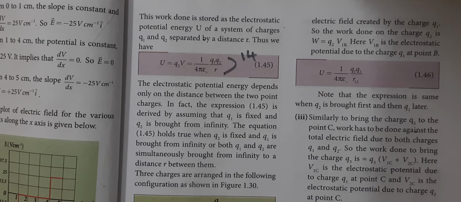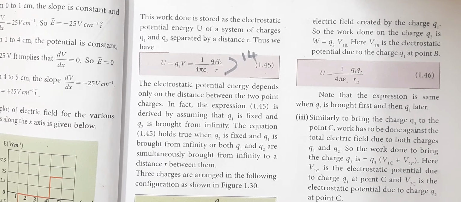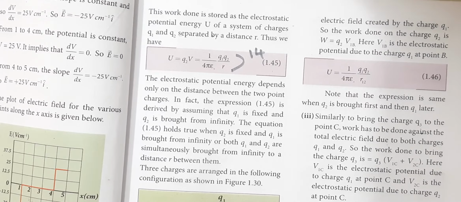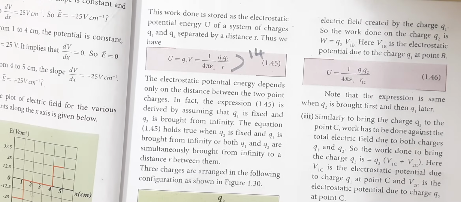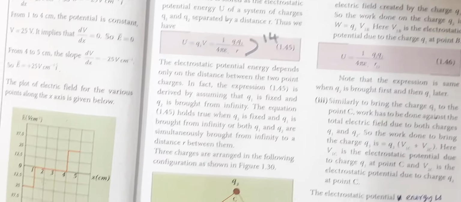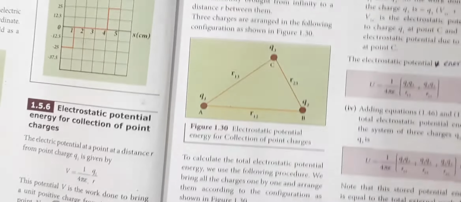Okay, so the work done to bring the charge from one point to another point is stored as a potential energy. So potential energy means U. So this is question number 14, electrostatic potential energy.